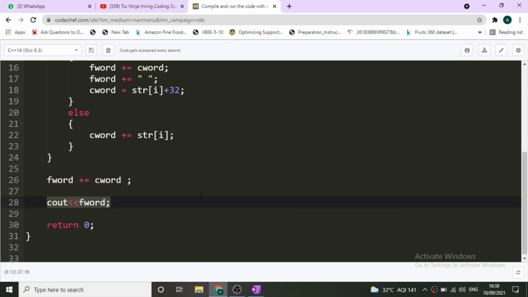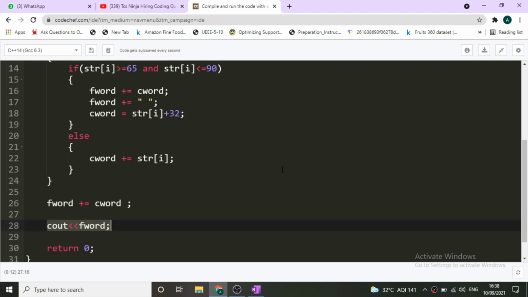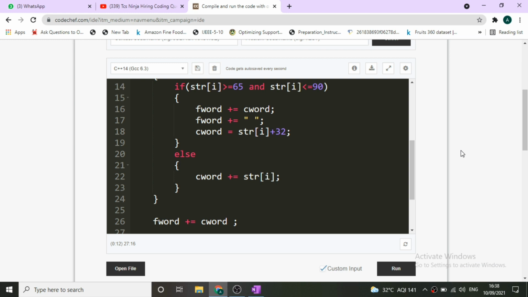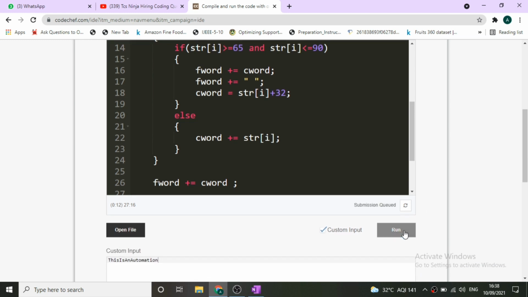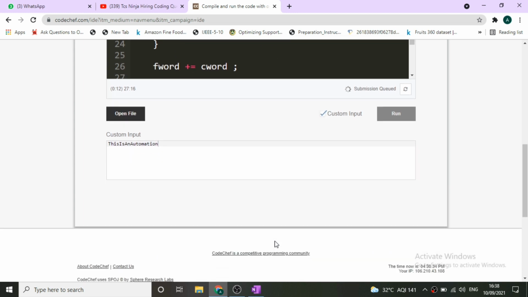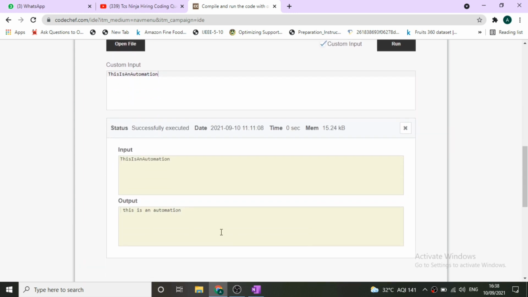Now guys, this was the entire code. Now there is a slight error in this code. Let's first run this code. You can see this is an automation and it will be converted into small this is an automation. You can see this entire thing has been converted into this thing, and that is what we wanted, but there is a certain error, that is an extra space is present at the beginning of this output.